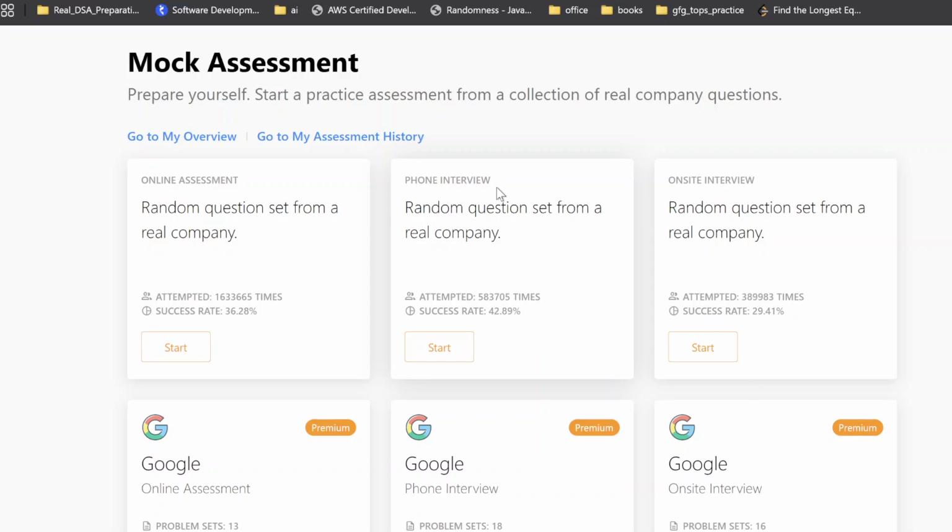If you don't know me, my name is Rajan, and I'm going to solve all these questions live. There will be no editing. I don't even know what questions I'm going to get after selecting this page, so it will be new for me also. We're going to solve it together, and you can understand my thoughts, what I know about the questions, and how I'm approaching them. So let's get started.